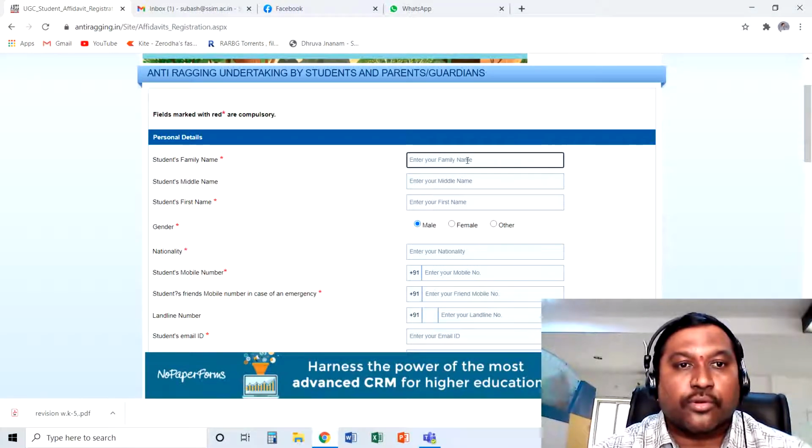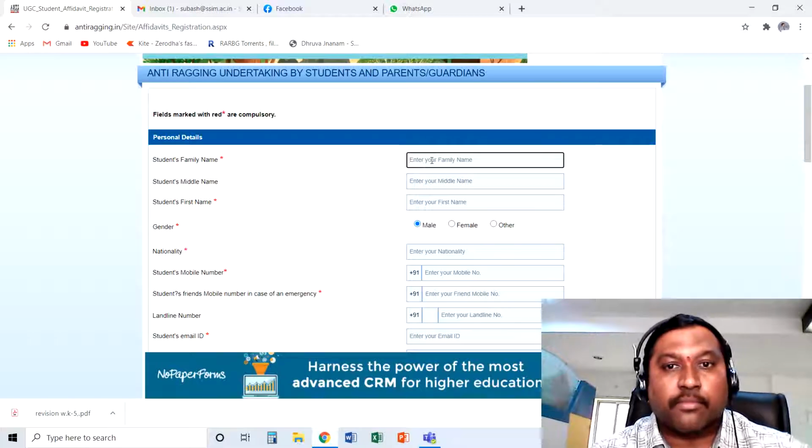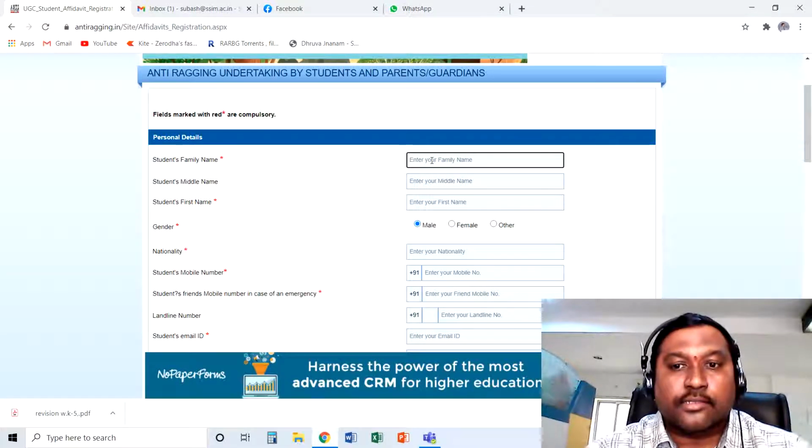The columns with the red asterisk marks are mandatory, and those without that mark are optional. If you know, you can fill them or you can leave them, but the columns with the red asterisk mark are compulsory, which is already mentioned here if you see my cursor point. I am filling in my details as of now, and you can do the same with your own details.